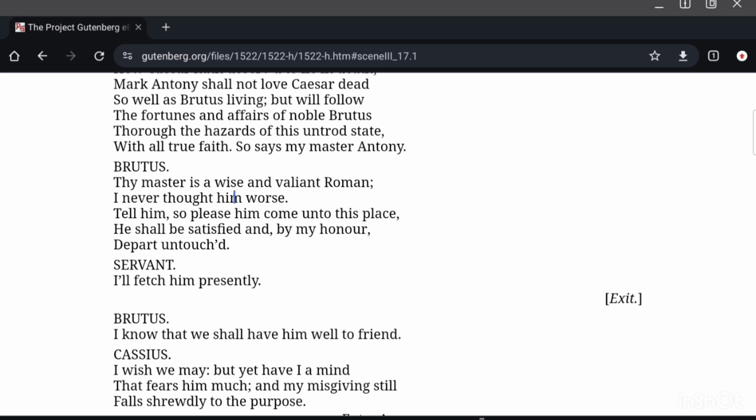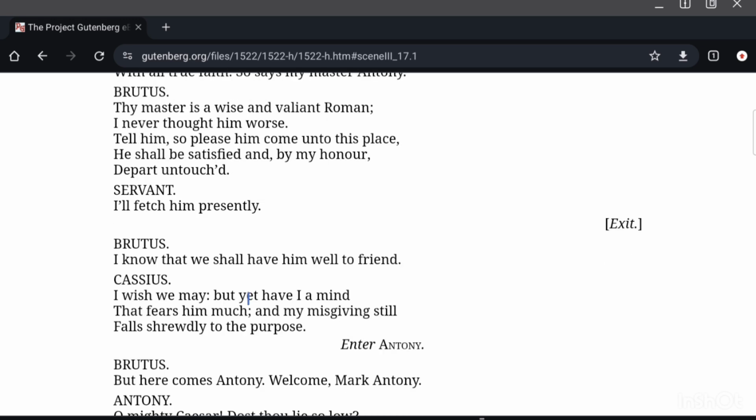Brutus says, thy master is a wise and valiant Roman. I never thought him worse. Tell him, so please him, come unto this place, he shall be satisfied, and by my honor depart untouched. So Brutus sends his promise through the servant that Antony may safely come to this place and would not be harmed by the conspirators, and he calls Antony a wise and valiant Roman. Servant: I will fetch him presently. Yes, I will bring him here very soon.